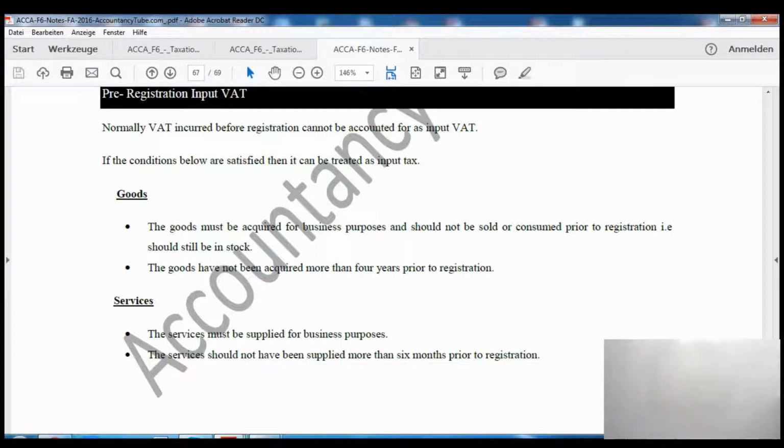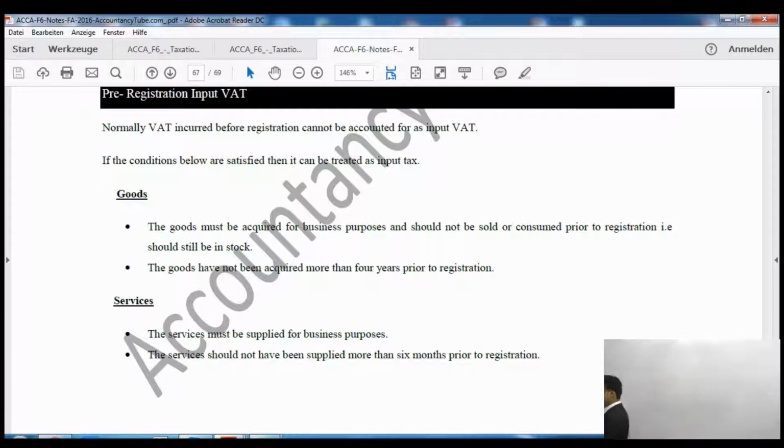Now normally VAT incurred before registration cannot be accounted for as input VAT. If the conditions below are satisfied, then it can be treated as input VAT. So if you have got registered now for value tax purposes and you have been incurring some expenses before registration, those expenses can be recovered.